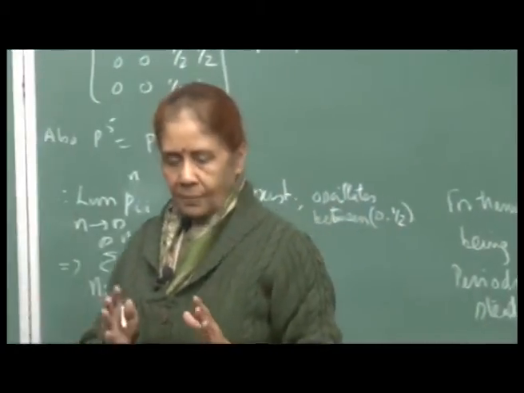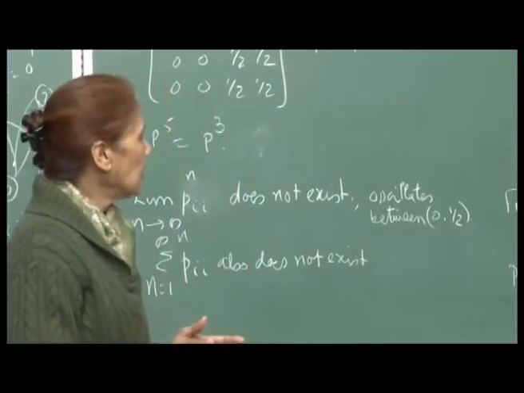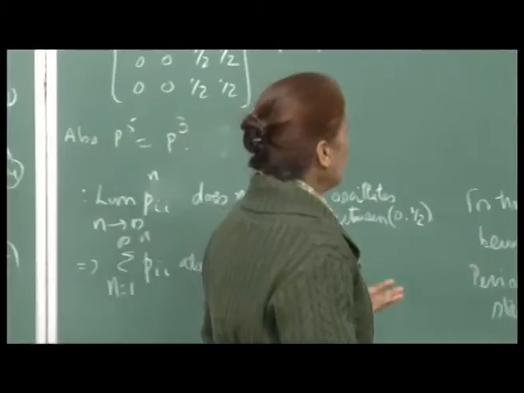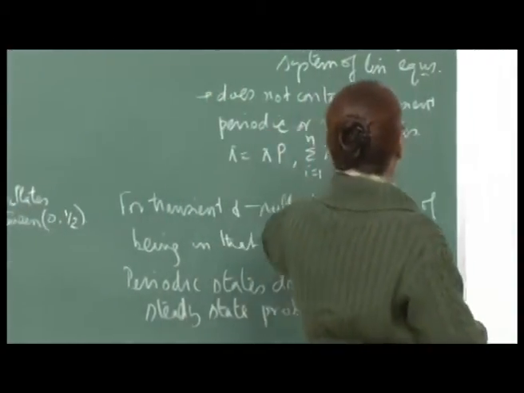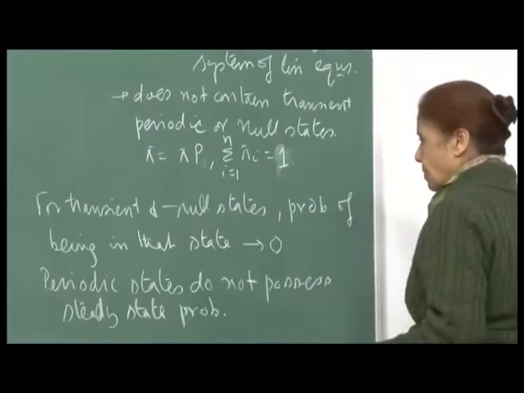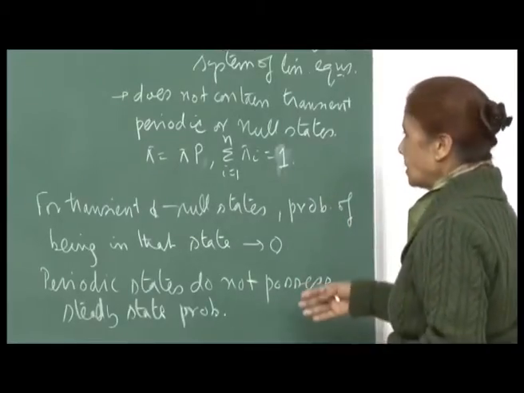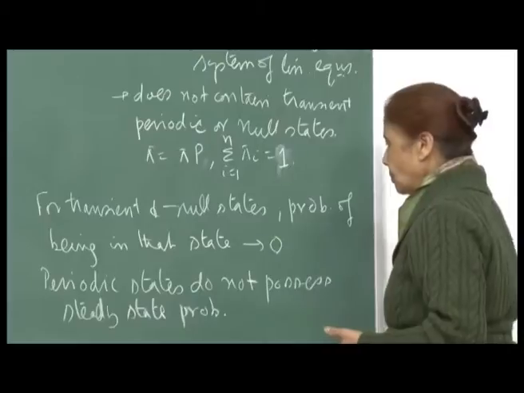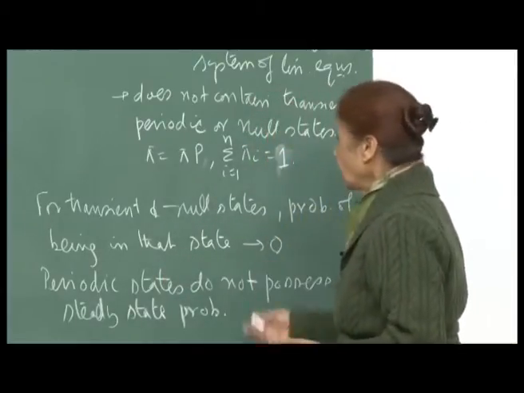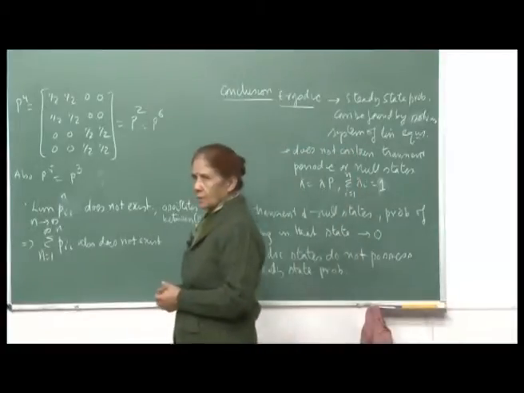sort of completed this argument and said that when you know that the system is ergodic and has a finite number of states, then you can solve for steady state probabilities using a system of linear equations. For others, we have seen methods for how to classify and how to decide that the state is periodic, null or transient. Okay.